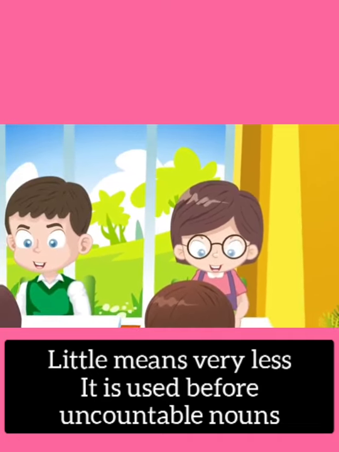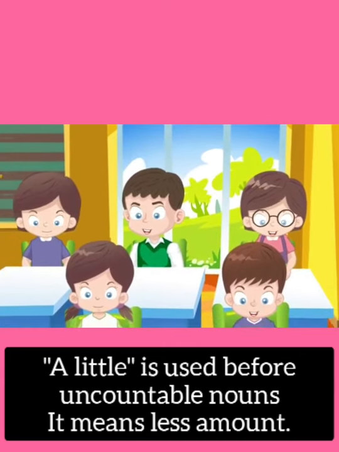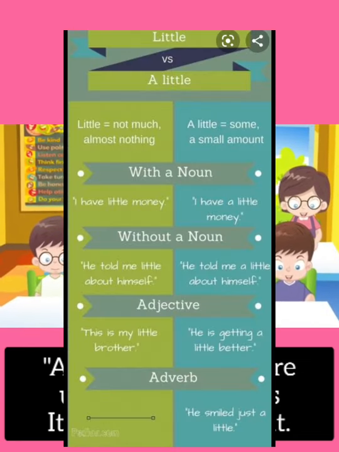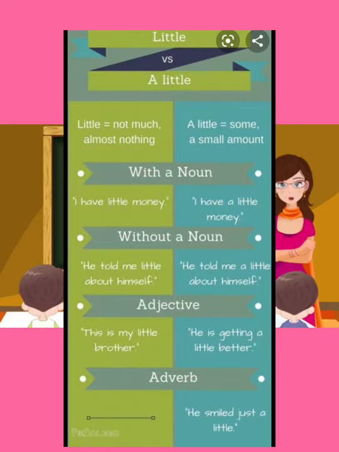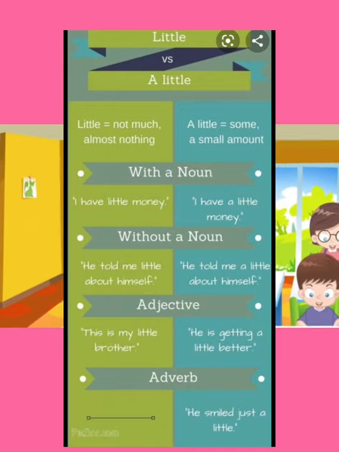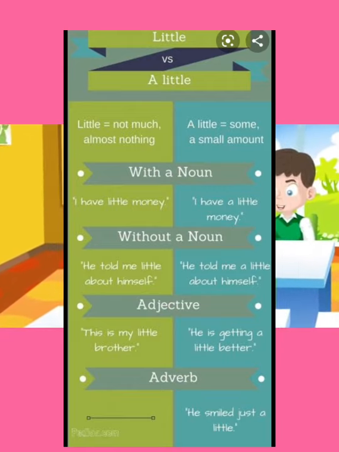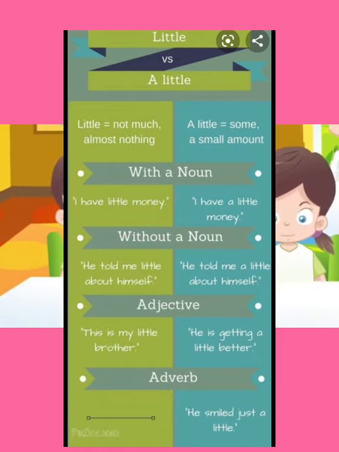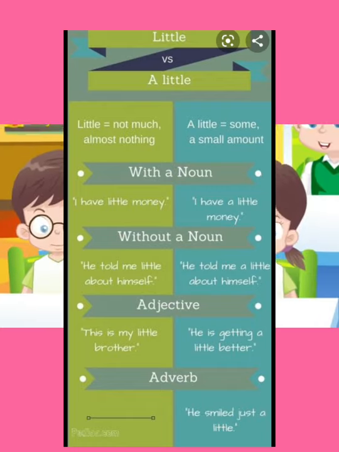Children, the word little means very less. It is used before uncountable nouns. The word a little is used before uncountable nouns, which means less amount. Children, little means almost nothing. A little means something is there. Look at the example so that you will understand it clearly. I have little money. I have a little money. Okay, children, this is the difference between little and a little.